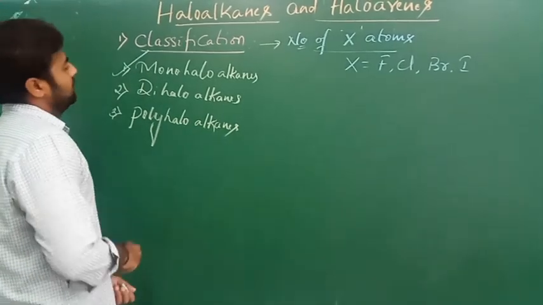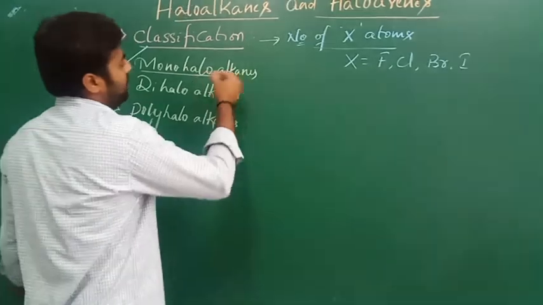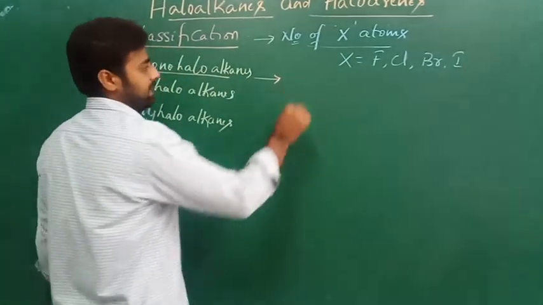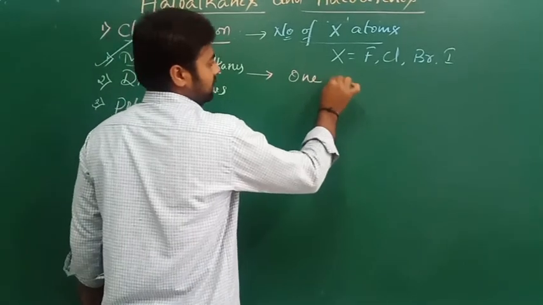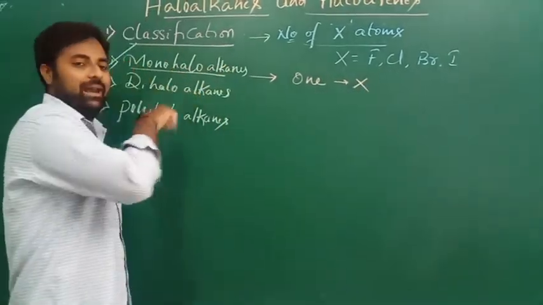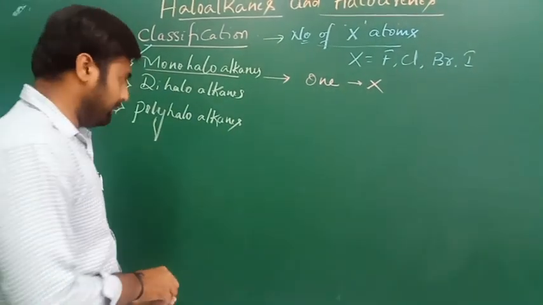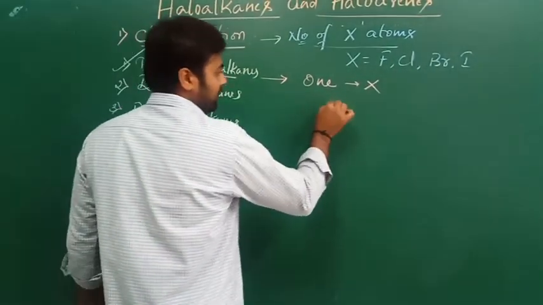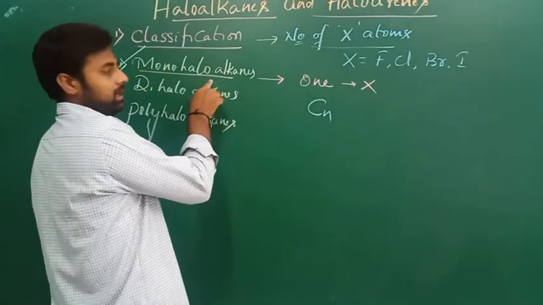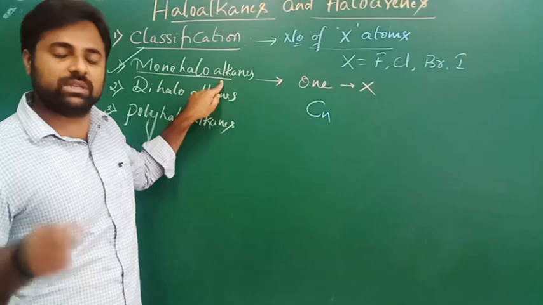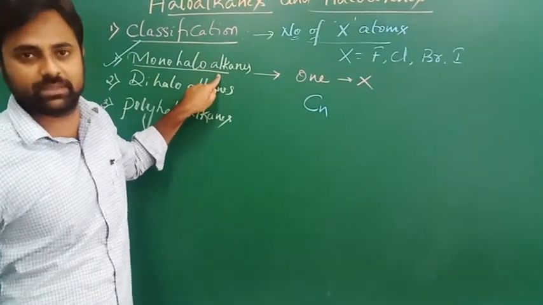Let's start with the first one, monohaloalkanes. As the name suggests, monohaloalkanes means this class of compound contains only one halogen. The definition is, these are the compounds which contain only one halogen atom in their molecule.